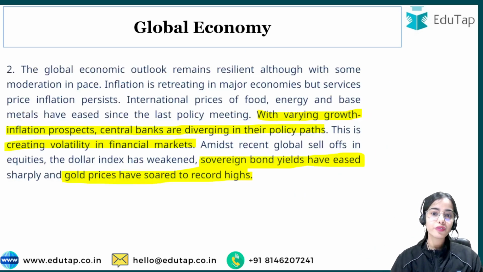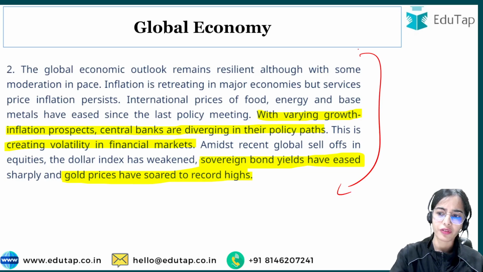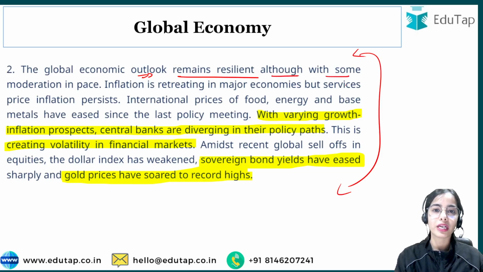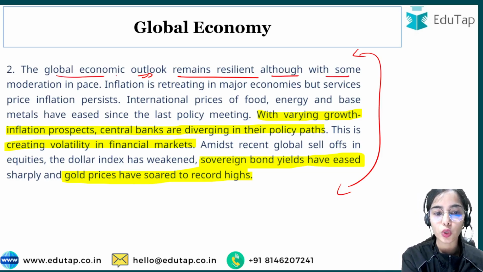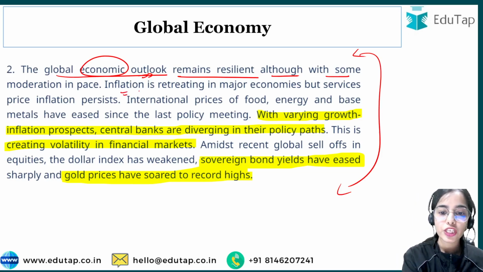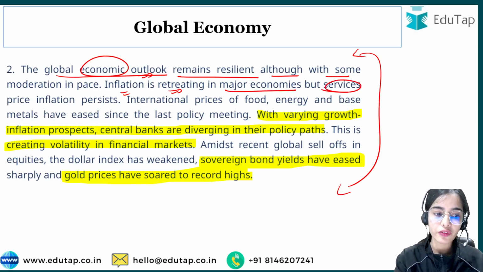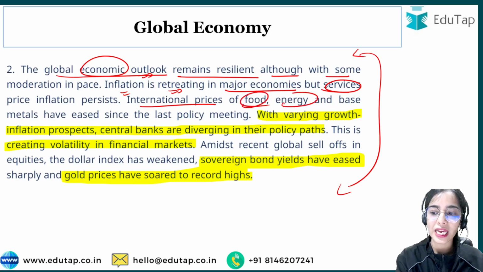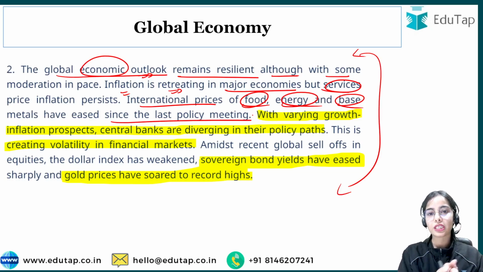Okay. Now moving forward with the global economy, there is only one paragraph that we have to discuss. So basically the global economic outlook remains resilient, although with some moderation in pace. Okay, so the global economic growth has remained resilient, but with a moderation in pace. Inflation is retreating in major economies, but services price inflation persists. So this is a problem for the major economies around the globe. International prices of food, energy and base metals have eased since the last policy meeting of the Monetary Policy Committee of India, with varying growth inflation prospects.